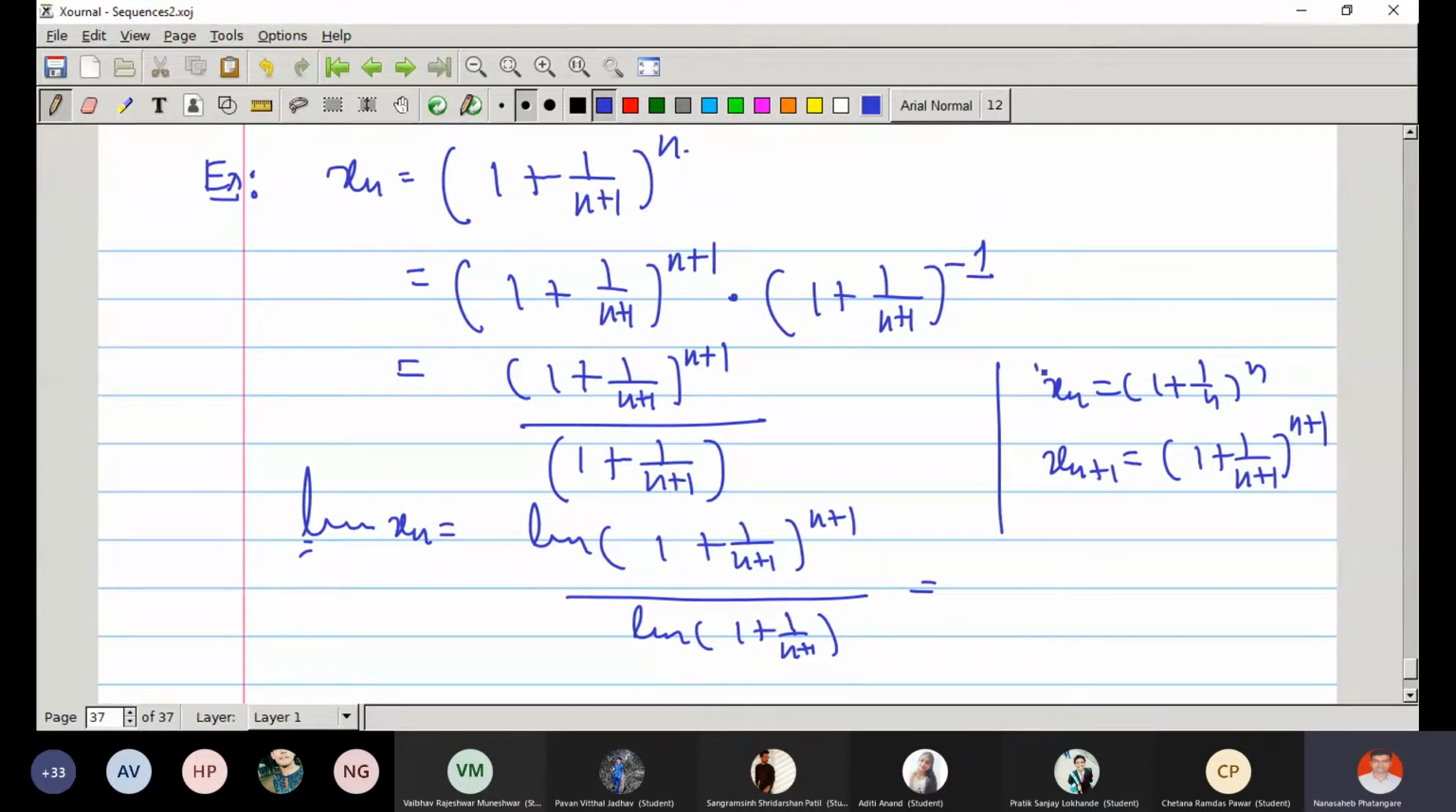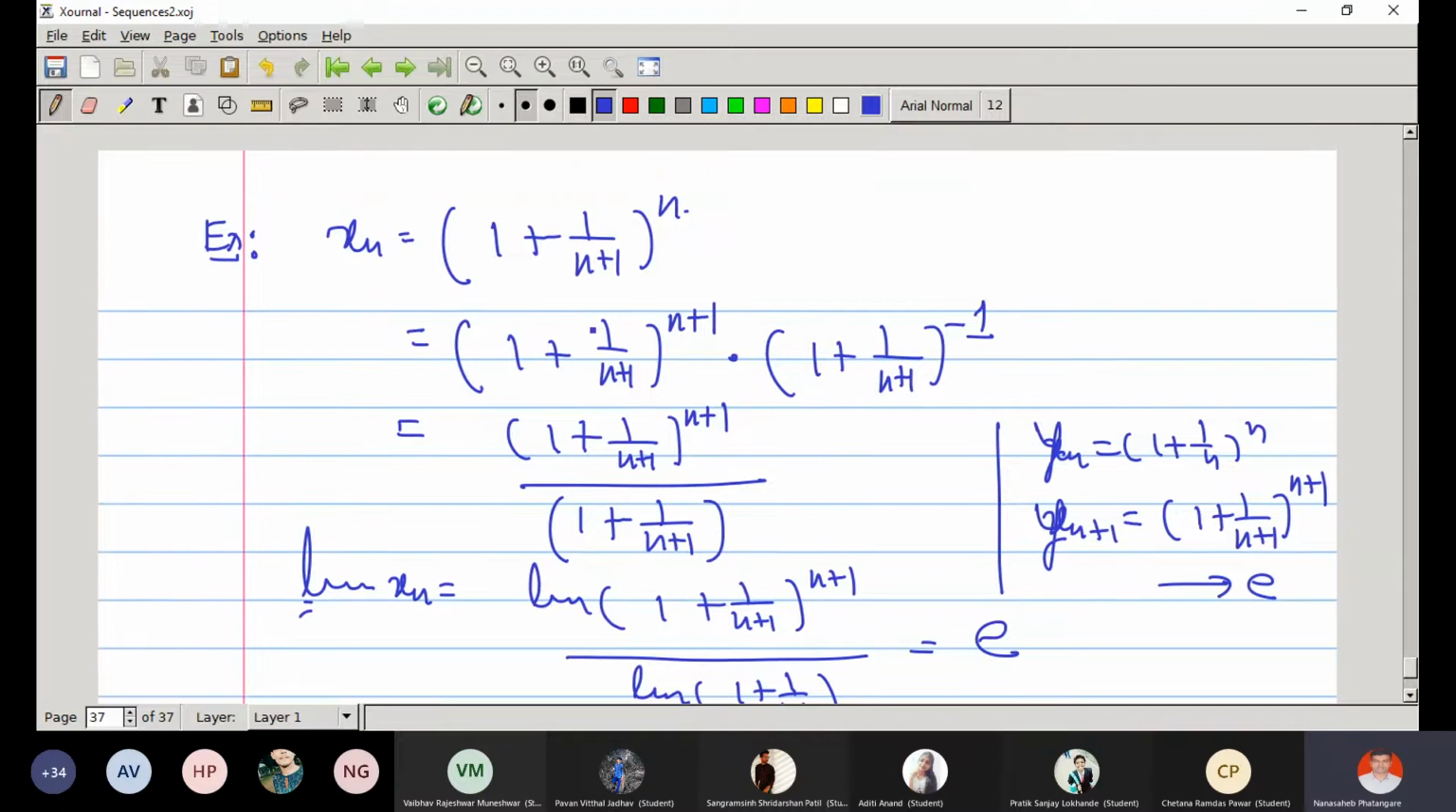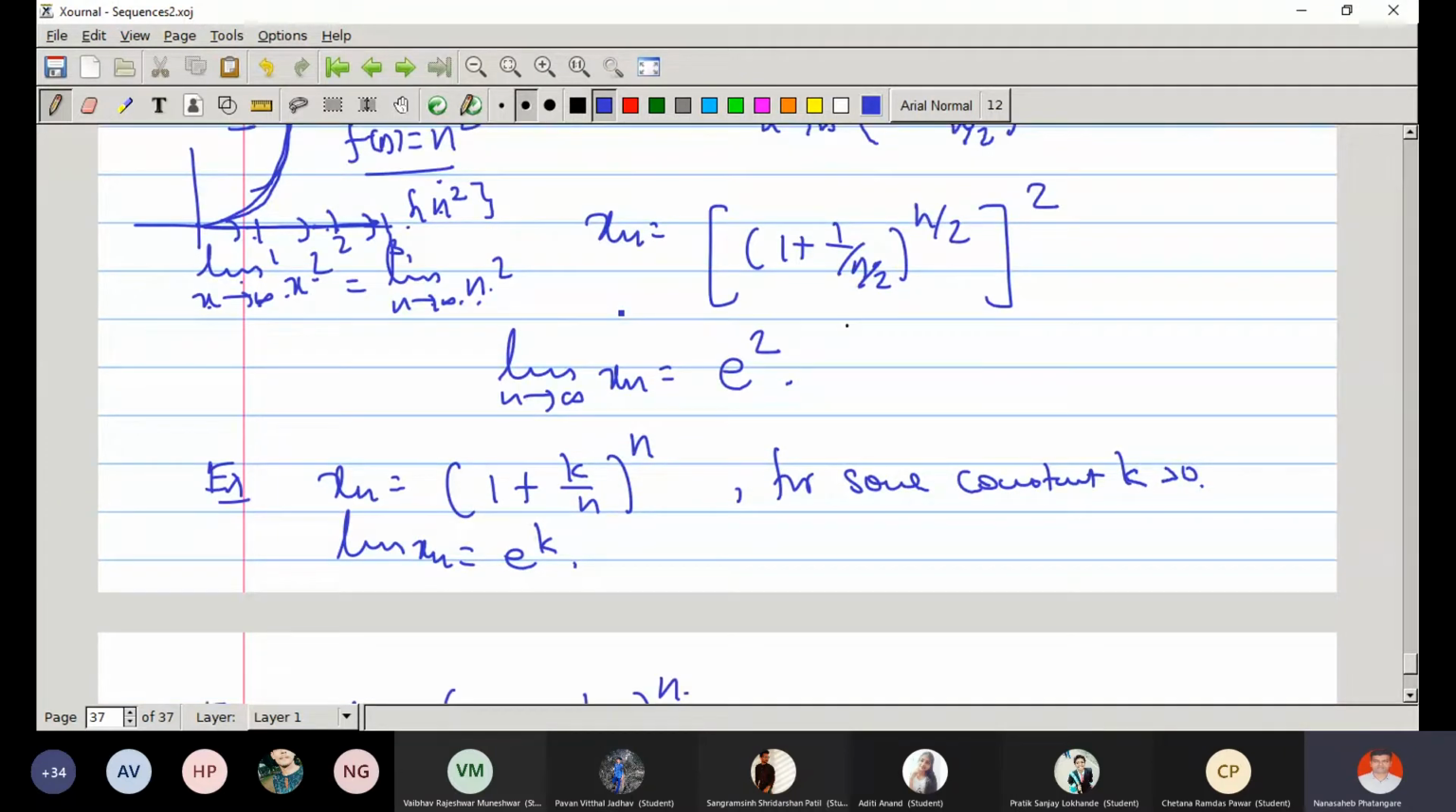So let us call it yn. So the limit of yn is e, so the limit of yn plus 1 is also e. So the limit of the numerator is e. And what is the limit of the denominator? 1. Very good. So therefore the limit of this sequence is e. Even though there are some changes, we can easily understand the limit of the sequence.